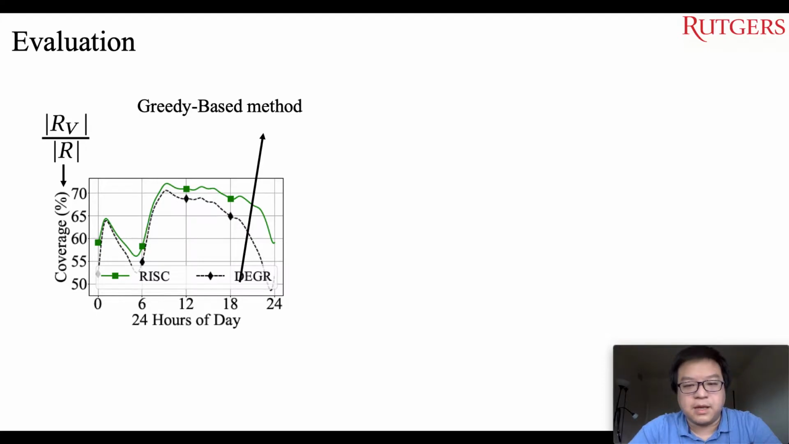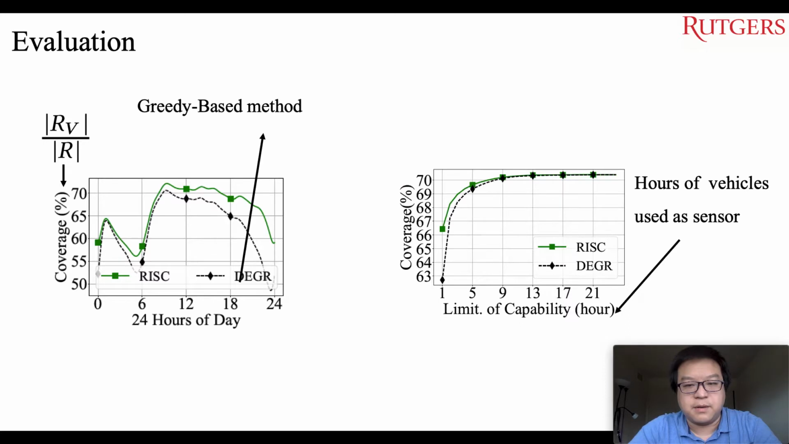Here we can see RISC outperforms the greedy-based method. One possible reason is that the greedy-based method does not consider the sensing capability of commercial vehicles. To study the impact of sensing capability of commercial vehicles, we show the impact of changing the limitation of capability. We find the difference between the two methods reduces as the sensing capability increases.